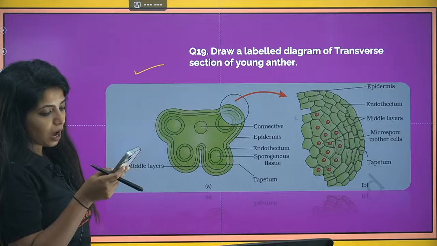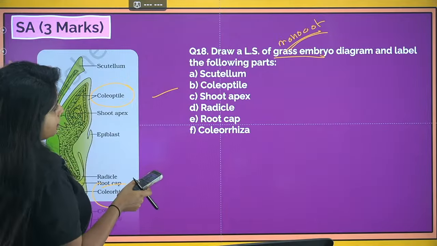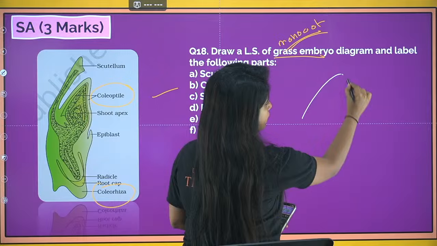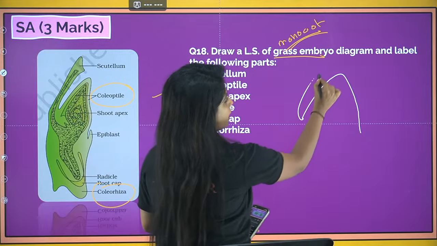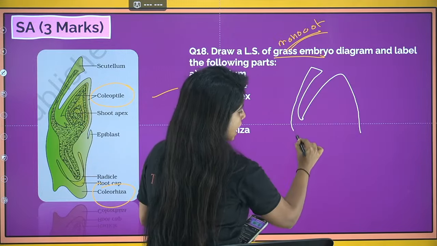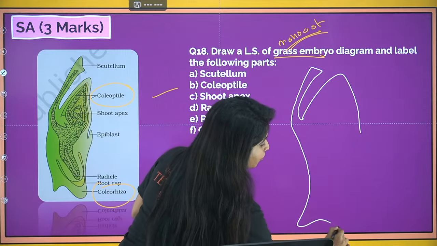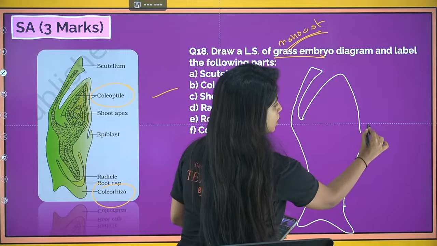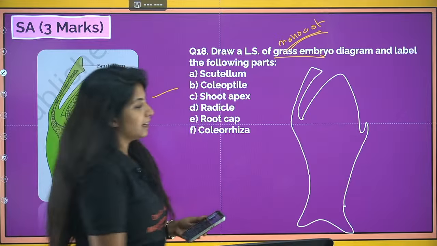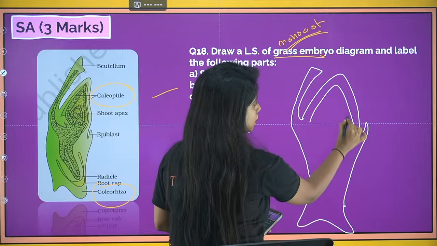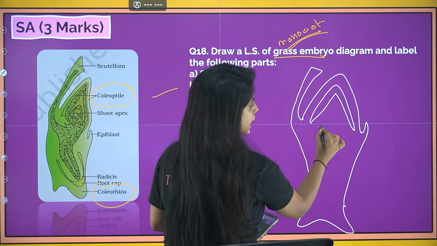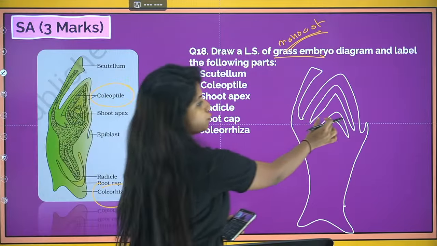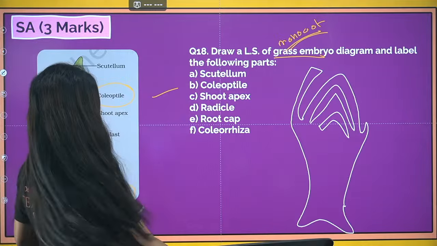So Rishi is saying, teach me how to draw this diagram in question number 18. Okay, I can help you with that. So over here you make a structure like this, okay, and then make a small little hand like this, and then make a whale's tail. So it looks like a whale's tail, right? And then over here there will be a small hand. Now over here we have to make one thing like this, and again one more thing like this. Okay, so this will be a shoot apex, this will be a coleoptile. That's how you can easily make it.